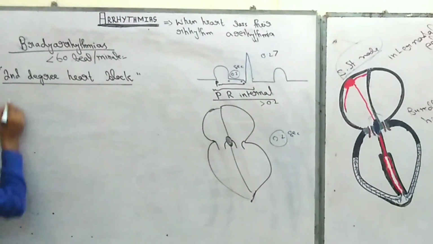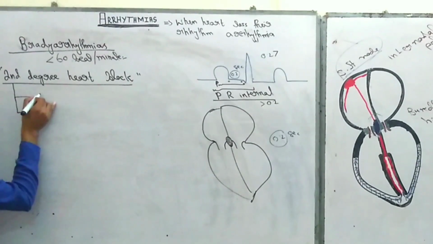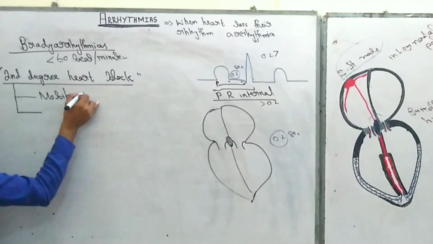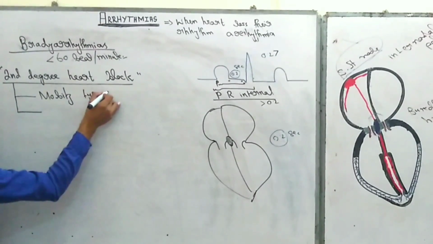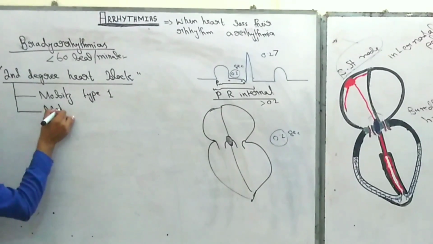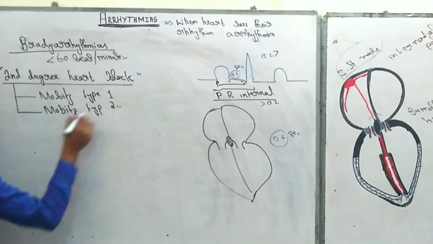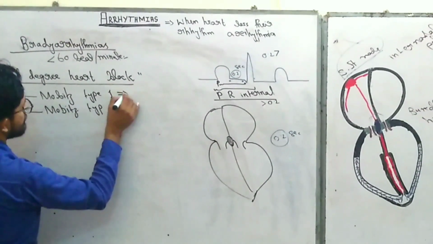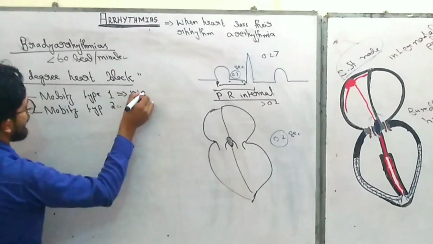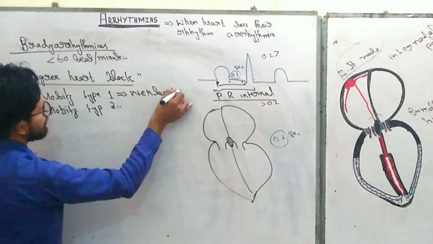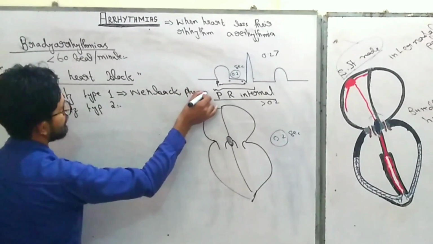Okay, first of all, second degree heart block is further divided into two categories. The first one is Mobitz type 1, and the second is Mobitz type 2. Mobitz type 1 is also known as Wenckebach heart block, or the Wenckebach phenomenon.